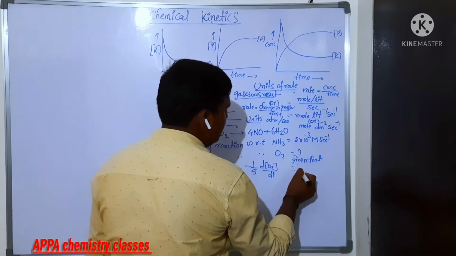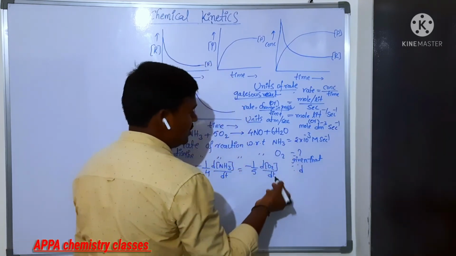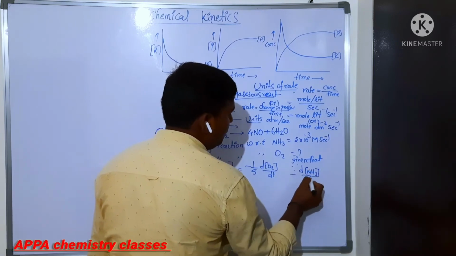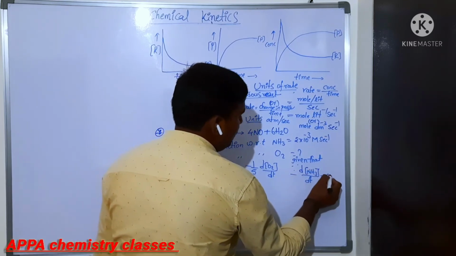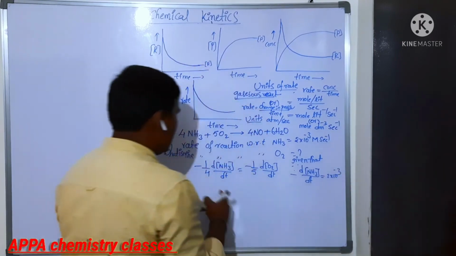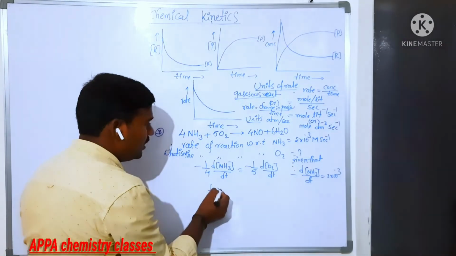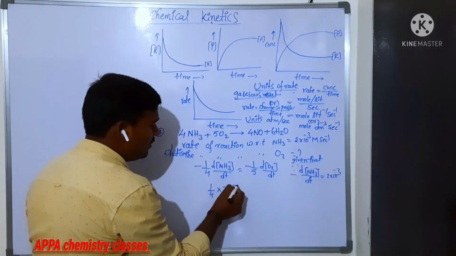The rate of disappearance of ammonia is given as 2 into 10 power minus 3. Now in place of that rate of disappearance of ammonia, you can write 1/4 into 2 into 10 power minus 3.